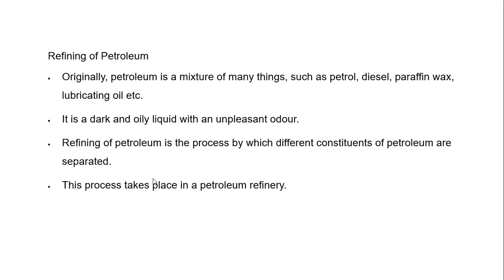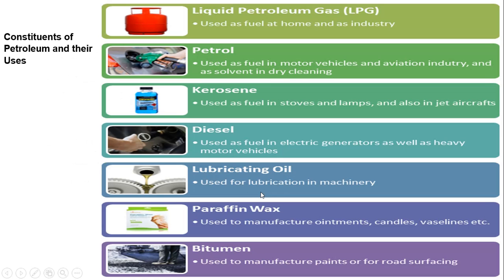So, refining petroleum. Originally petroleum is a mixture of many things such as petrol, diesel, paraffin wax, lubricating oil, etc. It is a dark, oily liquid with an unpleasant odor. Refining of petroleum is the process by which different constituents of petroleum are separated, and this is done in a petroleum refinery. So what are the constituents of petroleum?